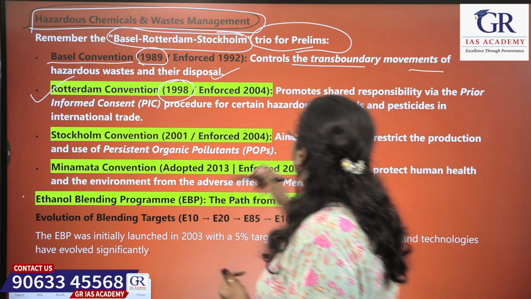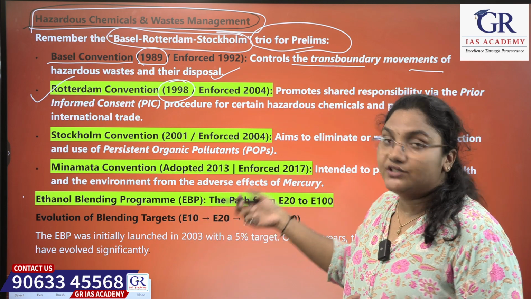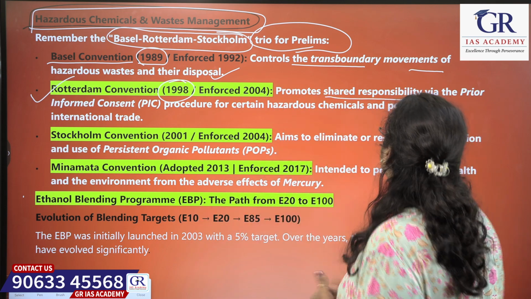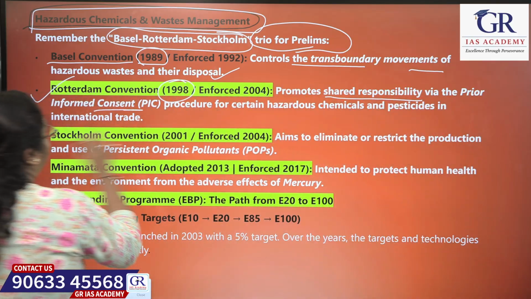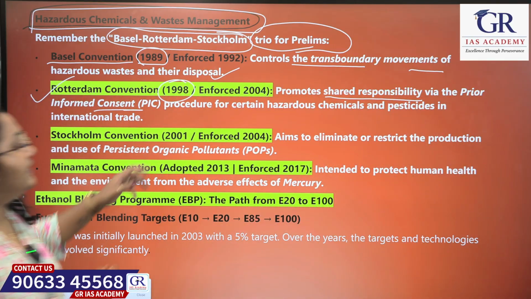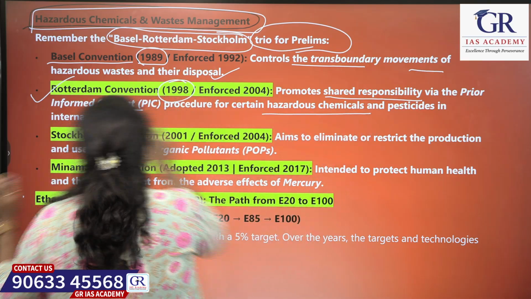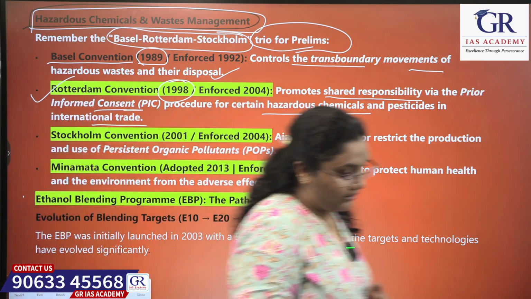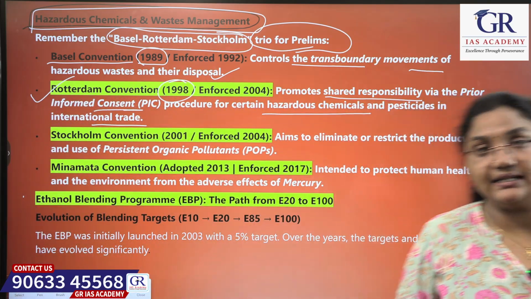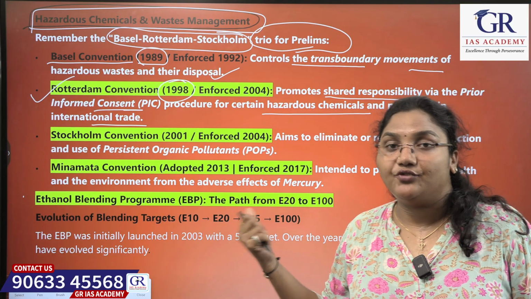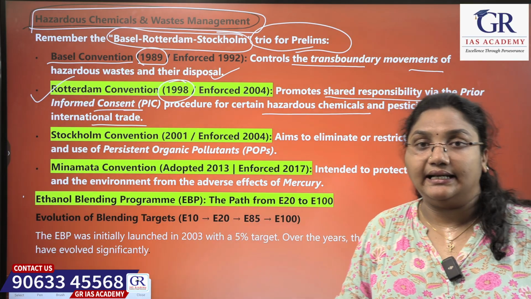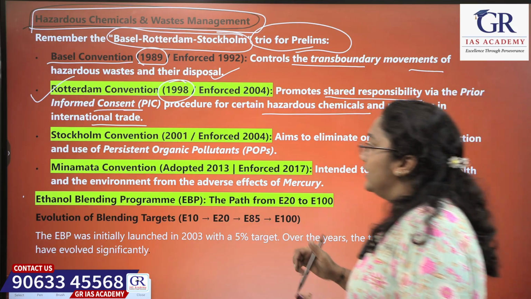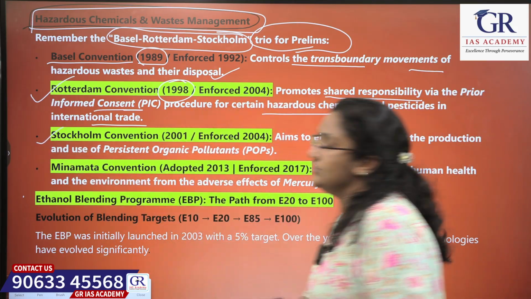What it does is promote shared responsibility via the prior informed consent procedure for certain hazardous chemicals and pesticides in international trade. During the international trade of any hazardous chemicals and pesticides, prior information is required, as mentioned under the Rotterdam Convention 1998.